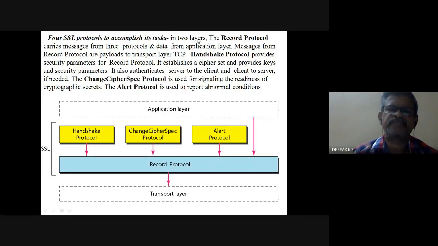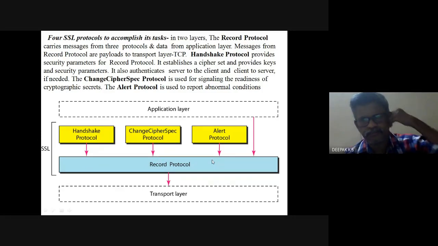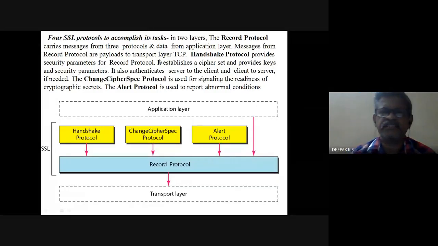So there are two layers. The record protocol is one layer and this is another layer. The record protocol carries messages from three protocols and data from the application layer. So this record protocol carries the message from all these three protocols as well as from this application layer. And the message from the record protocol is the payload to the transport layer. So the message from this record layer becomes the payload to this transport layer.